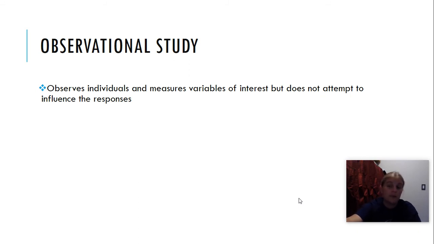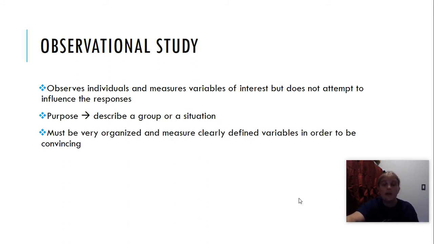Okay. When the principal comes in to do an evaluation of me, she's doing an observational study. She's not interacting with the class. She's not doing anything to see what would happen. She's just observing how I conduct class. That's an observational study. The purpose is to describe a group or a situation. The purpose for Miss Easter coming in to observe me is to determine whether or not I'm teaching well or not. Must be organized and measure clearly defined variables in order to be convincing. Okay, so there are certain things that she's looking for and she's making observations on while she's observing me.